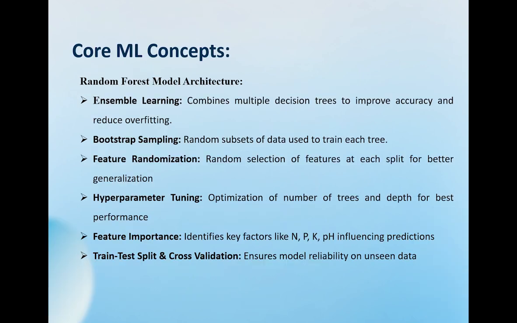Now let's talk about the core machine learning concept behind our project, the random forest algorithm. Random forest works by building multiple decision trees and combining their results to produce a more accurate and reliable prediction, reducing overfitting significantly. It uses bootstrap sampling and feature randomization for better generalization.